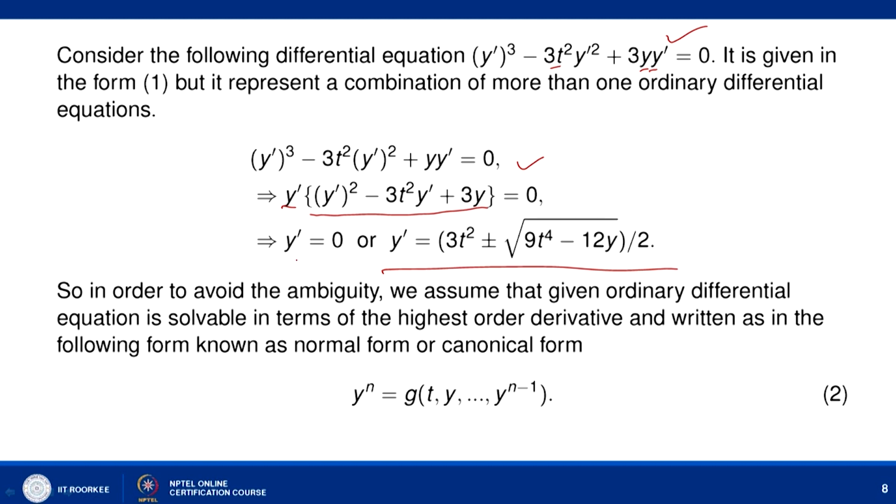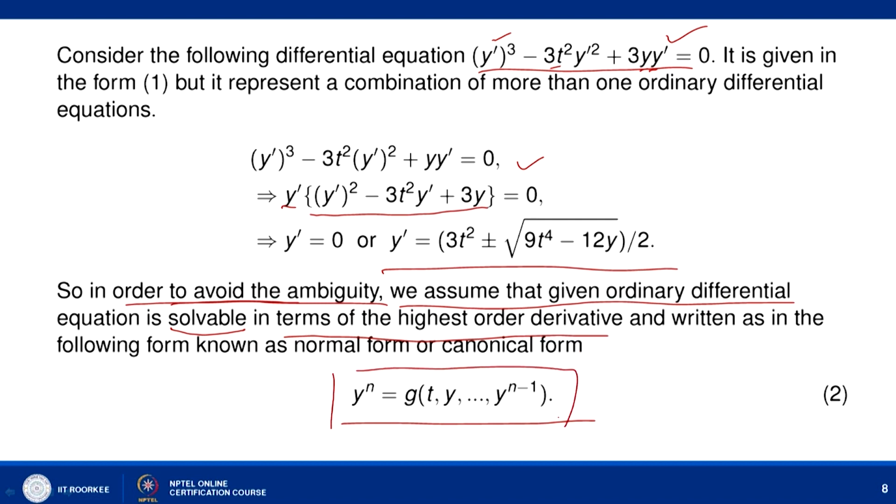So, rather than considering this kind of relation, to avoid the ambiguity, we assume that the given differential equation is solvable in terms of the highest order derivative. The highest order derivative here is y dash. If it is solvable in terms of the highest order derivative, then we can rewrite equation number 1 in this manner, that is y^(n) equal to g of t, y, y dash up to y^(n-1).